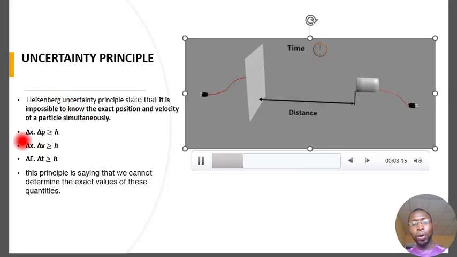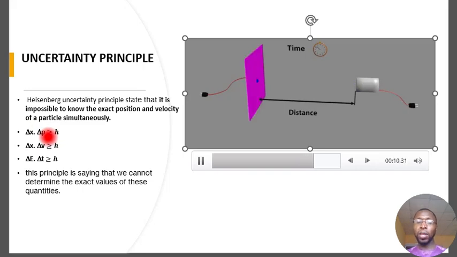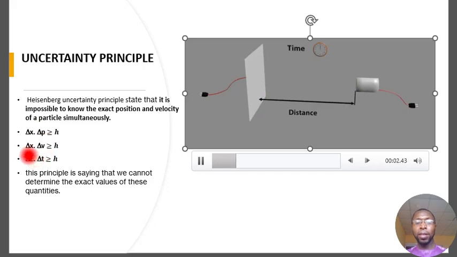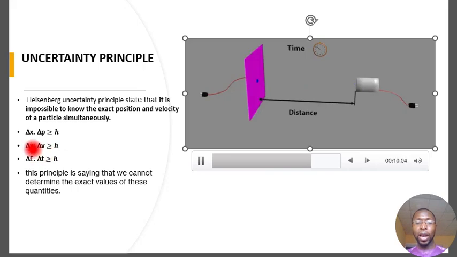So he came up with the equation delta x times delta p is greater than or equal to h, the Planck constant, where x represents the position of the object and p represents the momentum of the object. So in this case, momentum and position cannot be measured at the same time. Another equation is delta x times delta v is greater than or equal to the Planck constant. Here too, velocity, like we said earlier, and position cannot be measured at the same time.